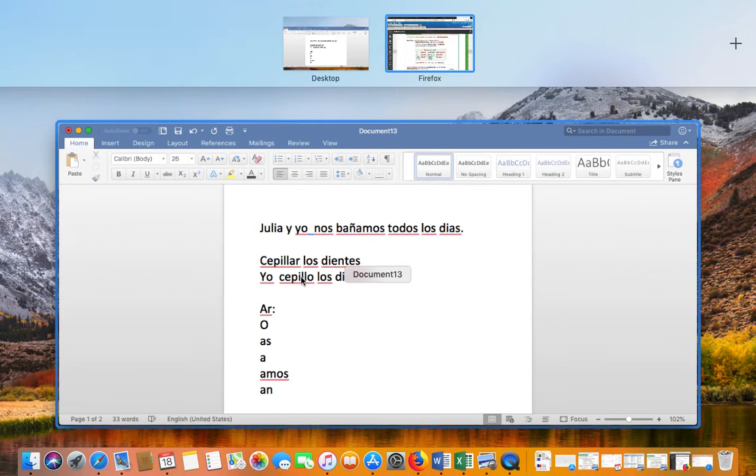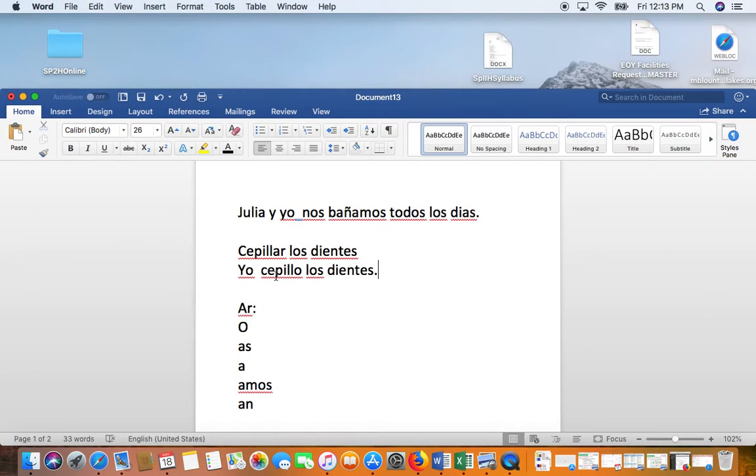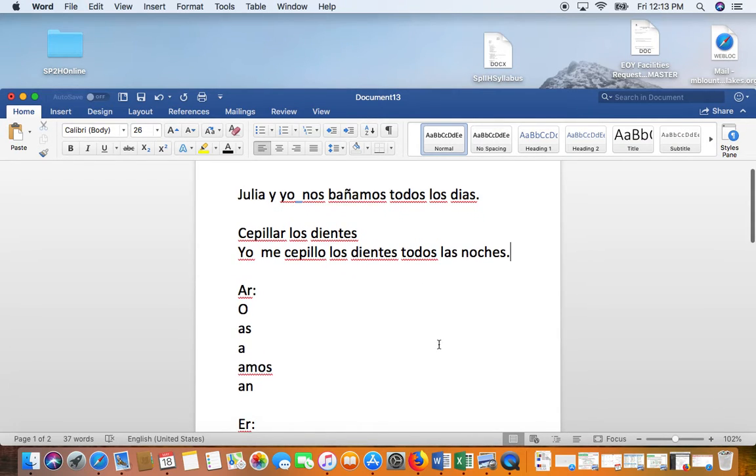Go back here. Where are you going to put the me? Here? Yes. Why? Because it's only one verb. You must place it right here. Yo me cepillo los dientes. I brush my teeth. Well, like I say, add more. Yo me cepillo los dientes todas las noches. What does that mean? Every night. Okay, good. So now we're going to learn about the same thing, but when you have two verbs, okay?